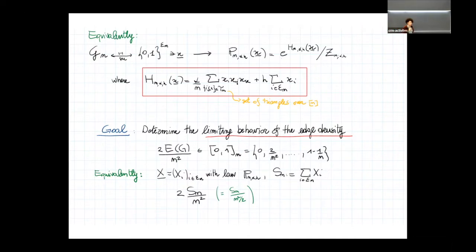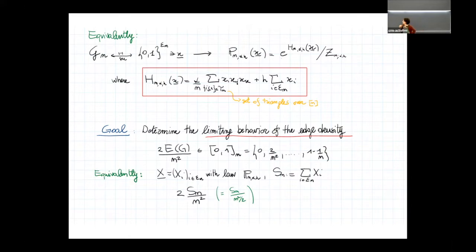The goal of our work is to determine the limiting behavior of the edge density, so the number of edges divided by n squared over 2, which takes values in [0, 1], in particular in this discretized space, with step of 2 over n squared.